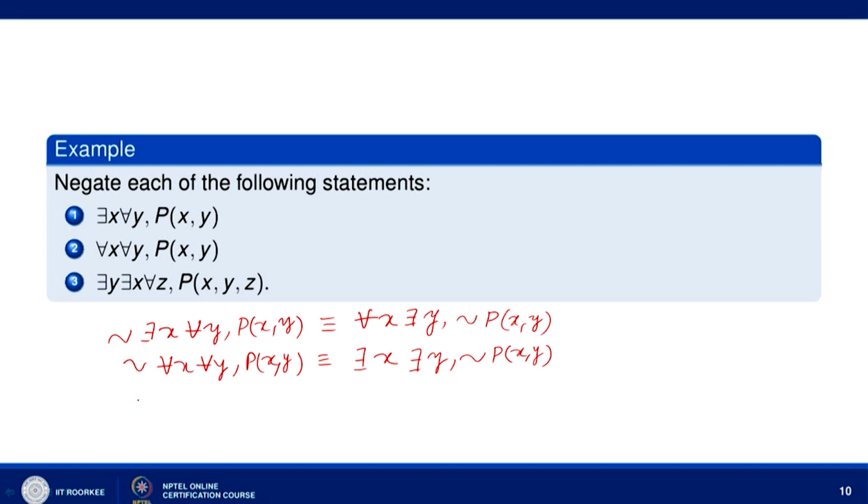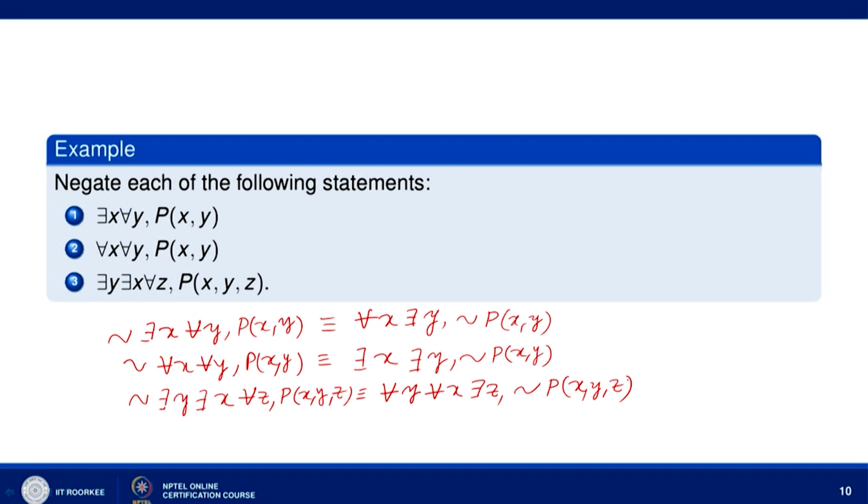Then negation of there exists y, there exists x for every z p x y z. Here, negation of there exists means for every y, negation of there exists means for every x, negation of for every becomes the existential quantifier there exists z, and then negation of p x y z.